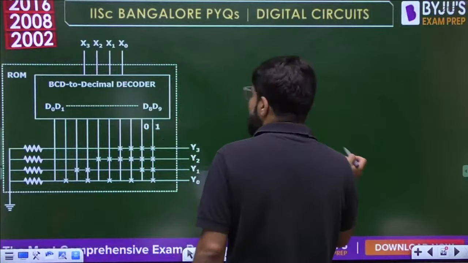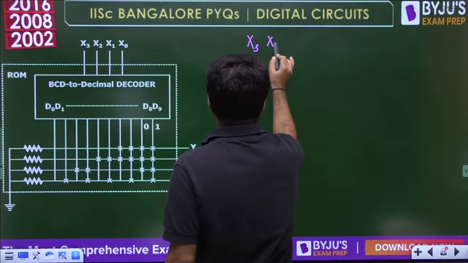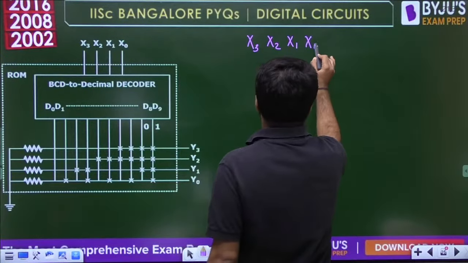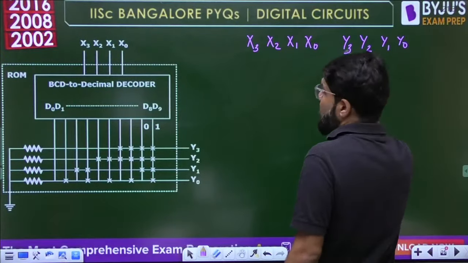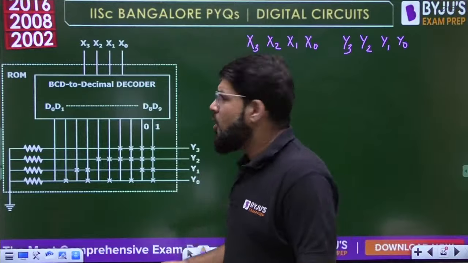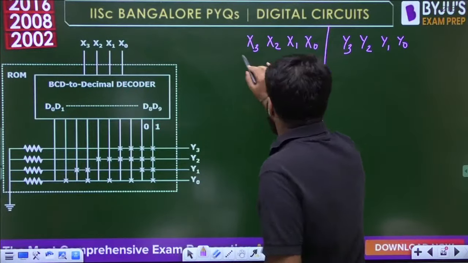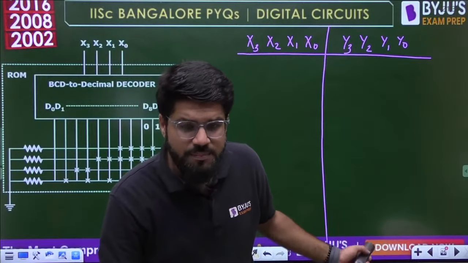So what do we have to do? I'll just show you a simple analysis here, to relate x3, x2, x1, x0 to y3, y2, y1, y0. See, no need to make the table for D0 to D9, it is unnecessary in an MCQ. Let's not make it unnecessarily lengthy. Just allow me 1 minute. Please solve it by the time.